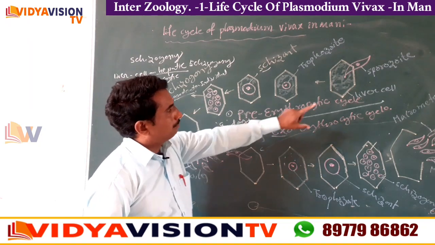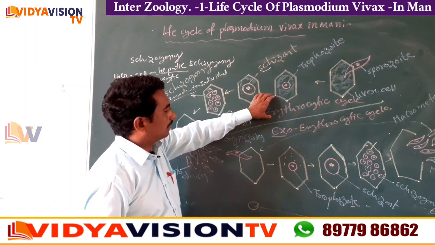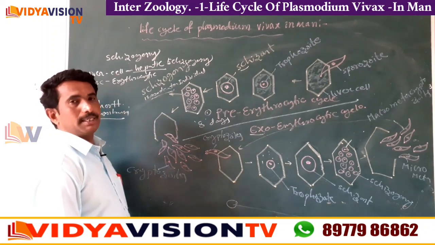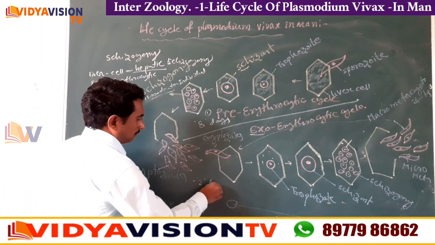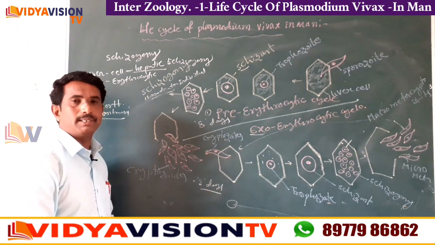Next, children, the exoerythrocytic cycle is completed within 2 days, that means 48 hours.